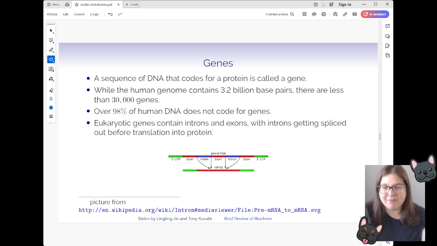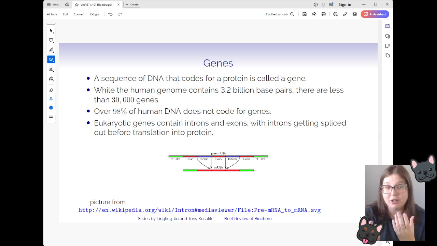Genes, I've mentioned them a bunch of times now. But a gene is just a sequence of DNA that codes for a protein. So it is a very defined part of a genome. So genome is going to be the whole collection of DNA, and a gene is just a piece of that. So it'd be like a single instruction booklet for building a very specific type of bookshelf at IKEA.